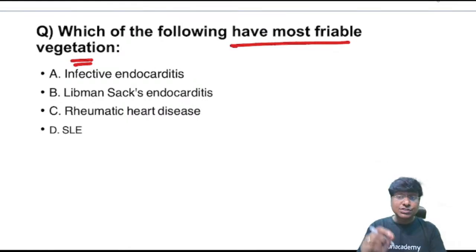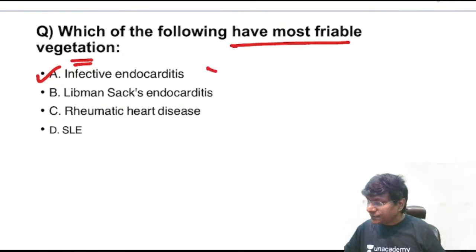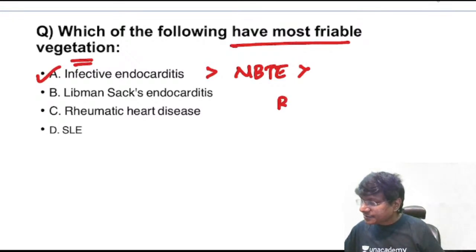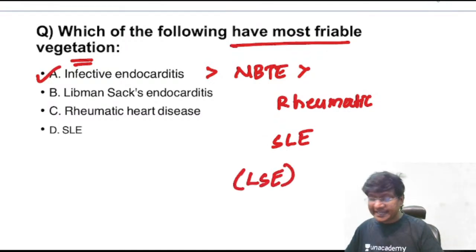The most friable vegetation, you will have in infective endocarditis. Next, you have it in non-bacterial thrombotic endocarditis, which is nothing but marantic endocarditis. Then you also have friable vegetations in rheumatic endocarditis, and in SLE, that is lupus endocarditis, which is nothing but Libman-Sacks endocarditis.